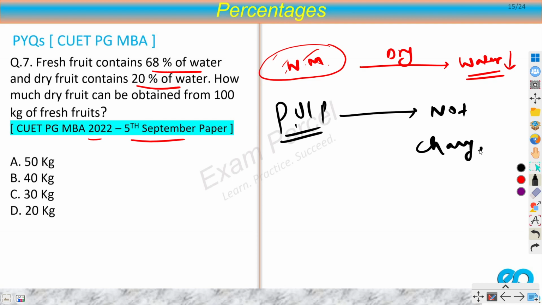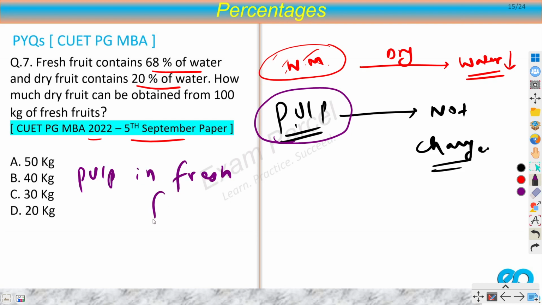This will not change. And two or three questions earlier, I discussed a strategy that is known as invariant, right? There is a quantity which doesn't change. So here we have a quantity which doesn't change, so obviously I can apply that one. So I can say that the quantity of pulp in fresh fruit will be equal to the quantity of pulp in dry fruit, right?